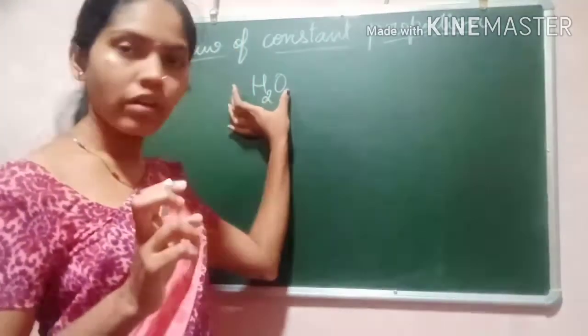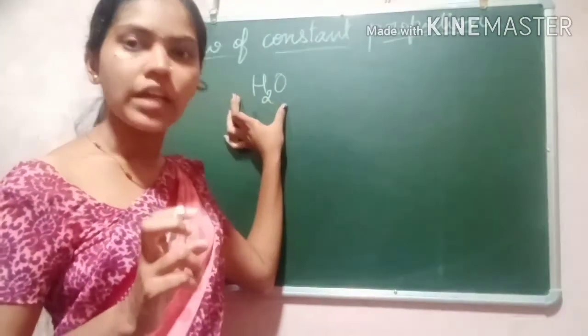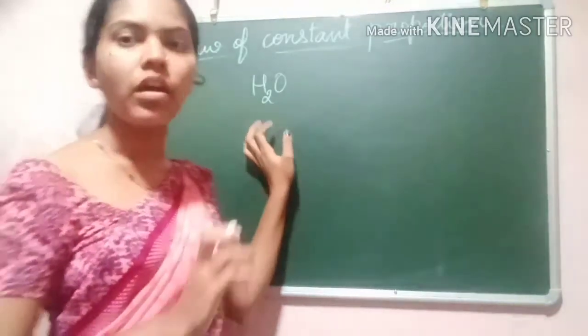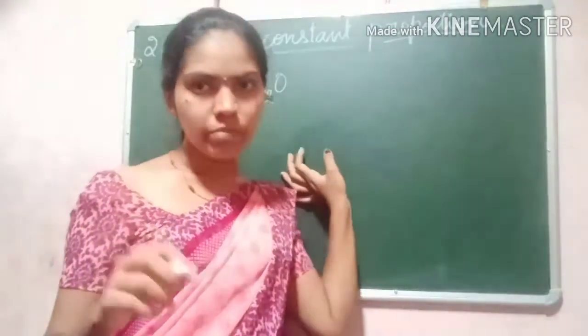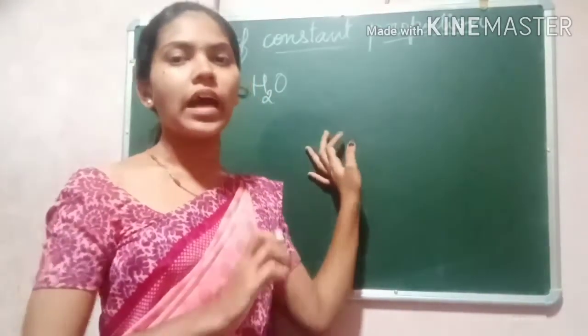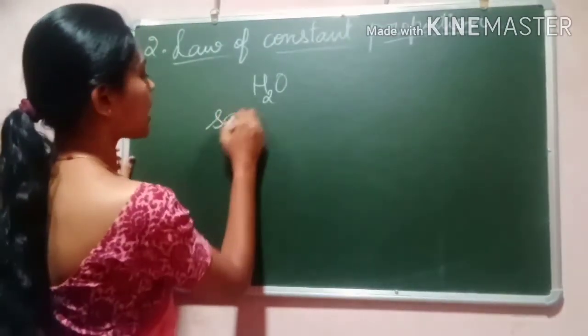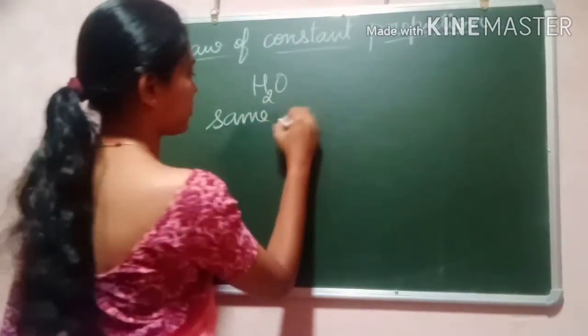In the compound, if I consider water as a compound, the elements remain the same in all the sources of water. The elements, hydrogen and oxygen, will remain the same and they are combined in the same proportion. Same elements are there in same proportion.